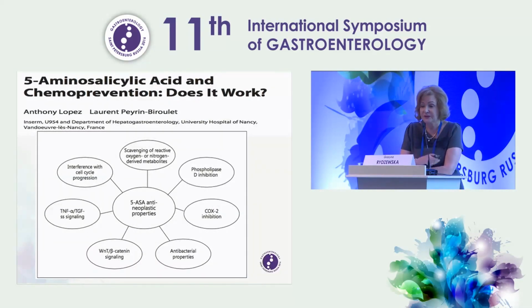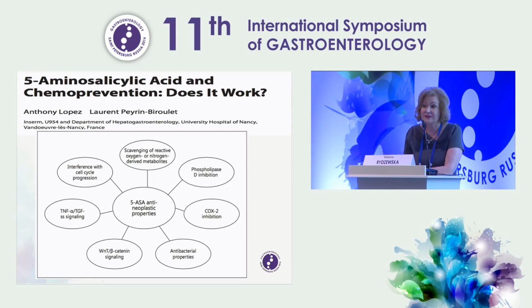And there is a nice paper by the French group, Peyrin-Biroulet, about 5-SA and chemoprevention. Does it work? And they propose many mechanisms of prevention on molecular basis, like phospholipase D inhibition, COX-2 inhibition, antibacterial properties, anti-TNF-alpha signaling, and so on.